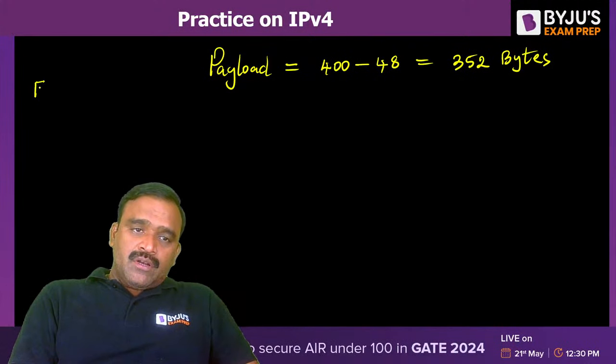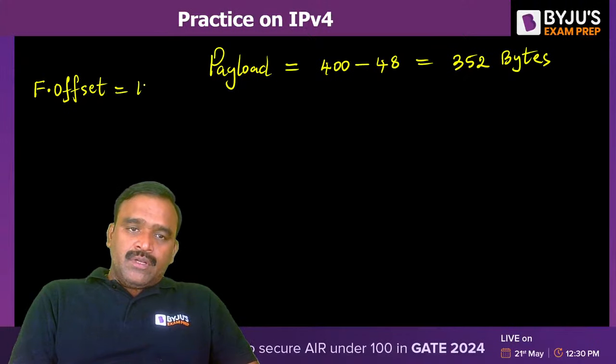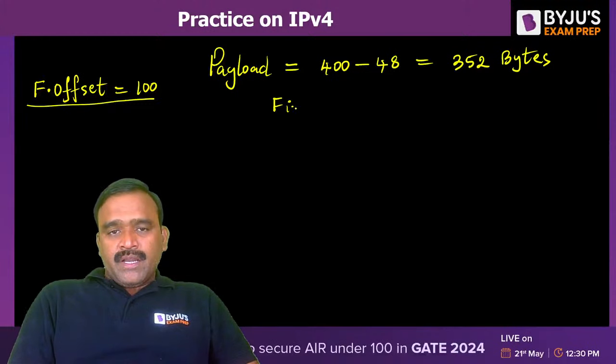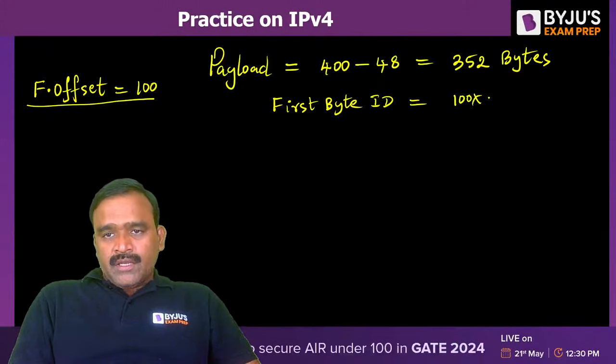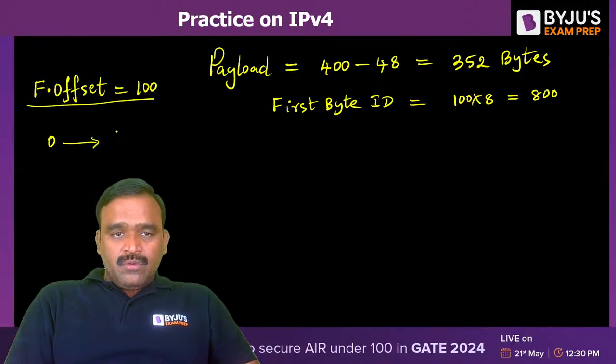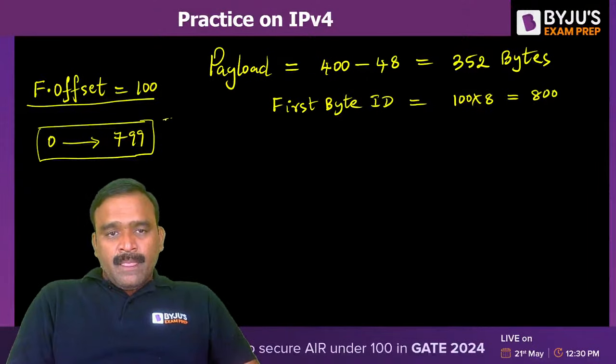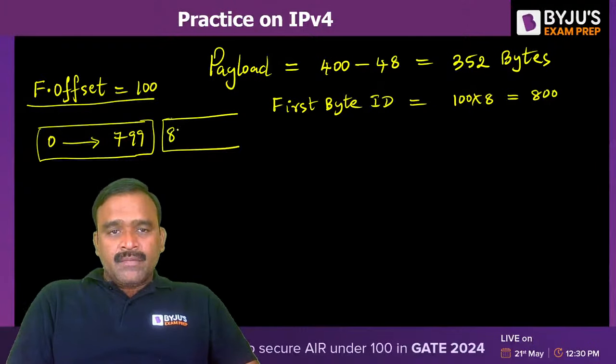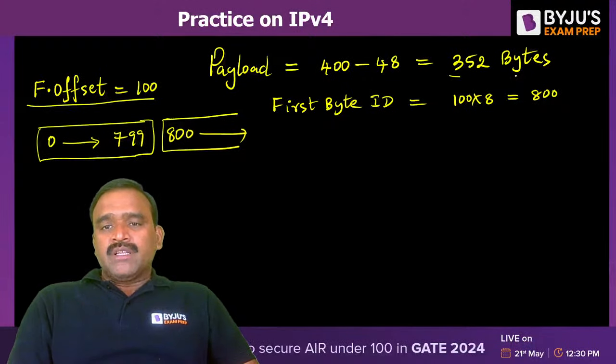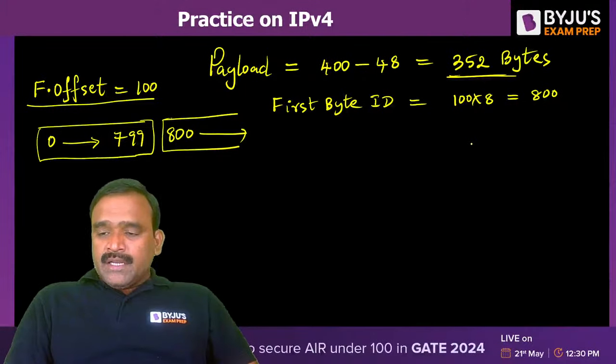Actually, the fragmentation offset value is 100. It means that the first byte ID in this fragment is equal to the fragmentation offset value into 8. It means that 800 bytes of data are carried in the previous fragments. Maybe byte IDs 0 to 799 are already mentioned in the payload field of previous fragments. The present fragment starts at 800. Where it will end depends on the number of bytes, so we have to calculate the bytes from 800.